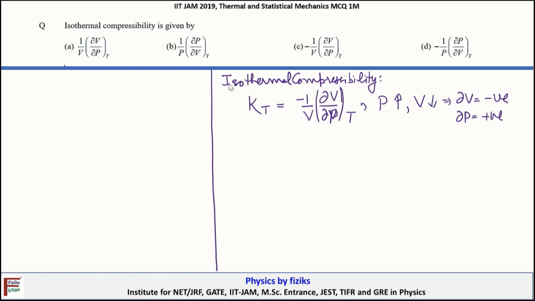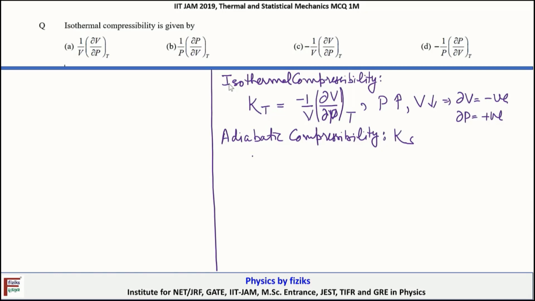Okay, so similar to the isothermal compressibility, there is another quantity which we call the adiabatic compressibility. Let's try to understand the difference between these two. This quantity is denoted by kappa S, because in a reversible adiabatic process entropy is fixed.